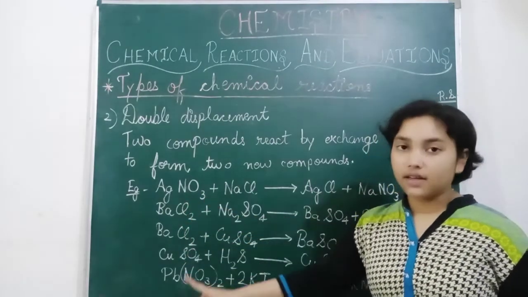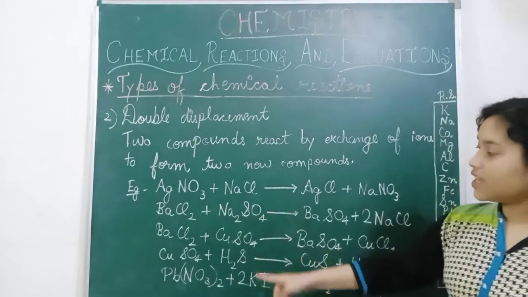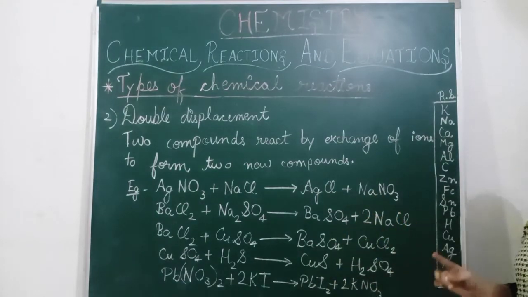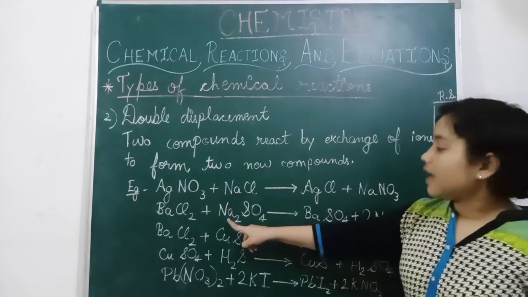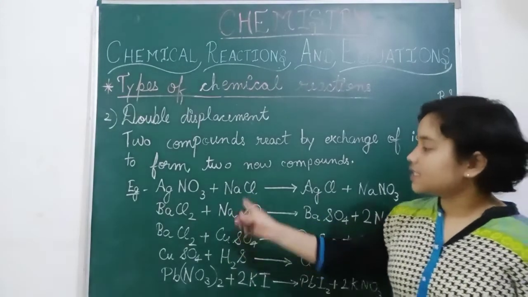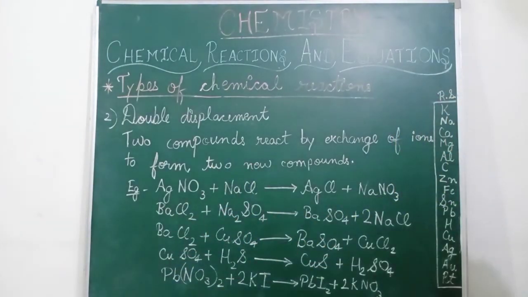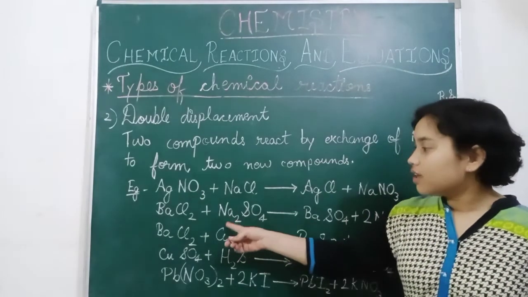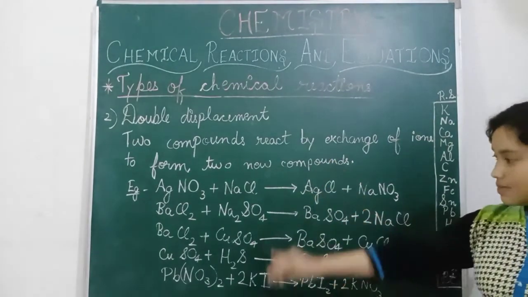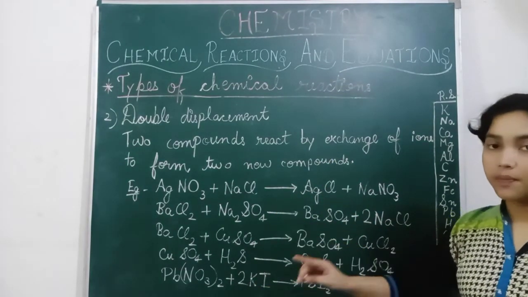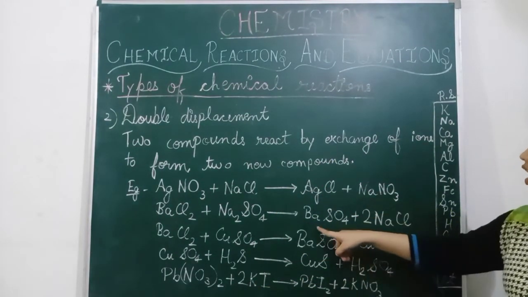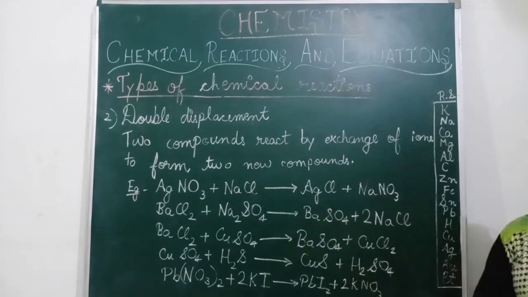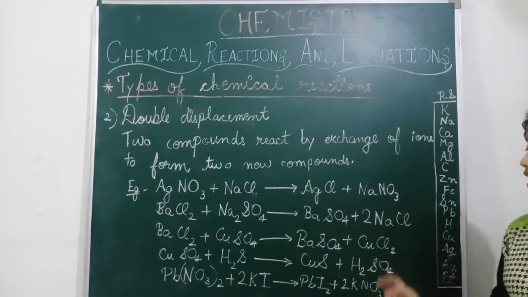So BaCl2 plus Na2SO4 gives BaSO4 plus 2NaCl. Here also Na2 means sodium is displacing the barium, but Ba is not here. So don't worry, it will displace the Ba, meaning barium, and now it is BaSO4 plus 2NaCl. So this is what takes place in this.